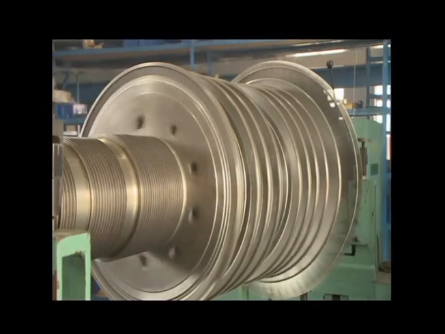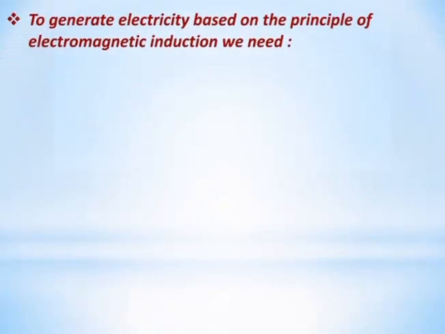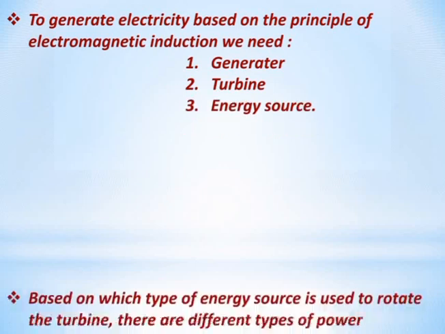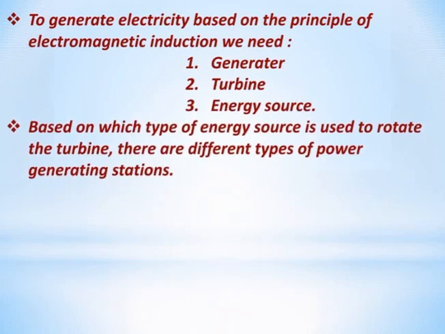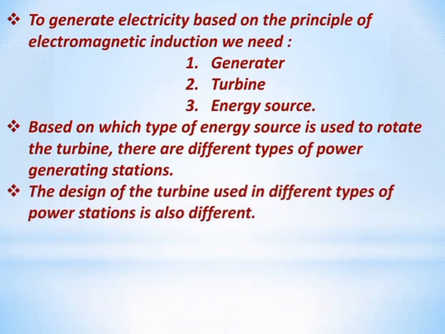To generate electricity, based on the principle of electromagnetic induction, we need a generator. To rotate the generator, we need a turbine. And to drive the turbine, we need a proper energy source. Based on which type of energy source is used to rotate the turbine, there are different types of power generating stations. The design of the turbine used in the different types of power stations is also different.